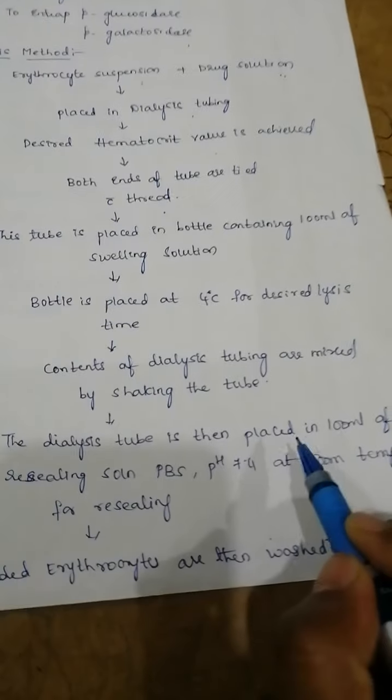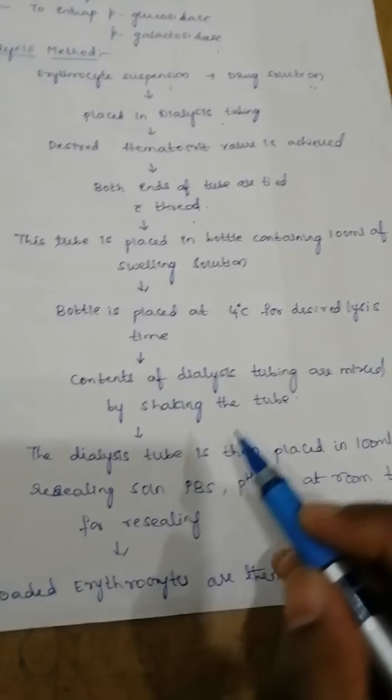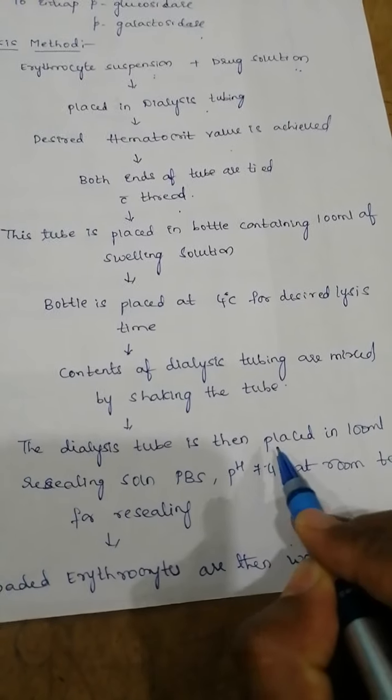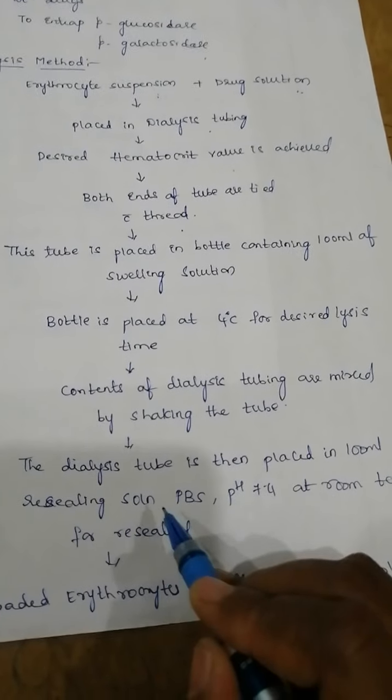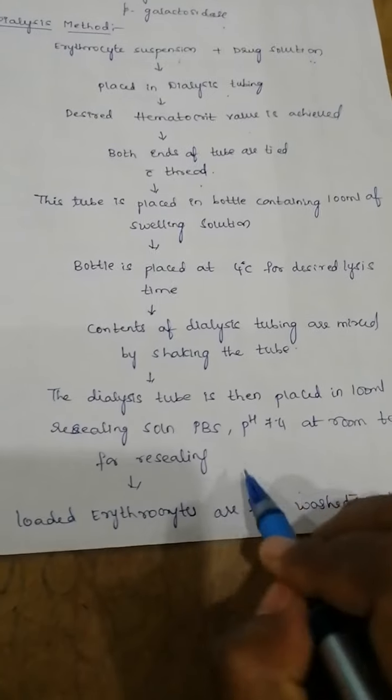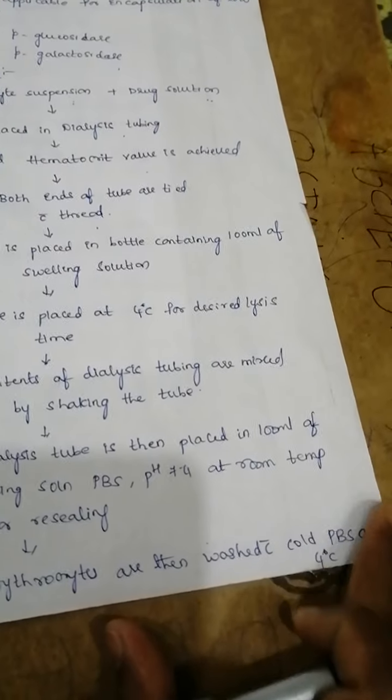The dialysis tube is then placed in 100 ml of resealing solution. So after lysing, you do the resealing. For that purpose, you again place the dialysis tube in 100 ml of resealing solution, using phosphate buffer saline at pH 7.4 at room temperature for resealing. Then the loaded erythrocytes are taken and washed with cold phosphate buffer saline at 4 degrees centigrade. Then afterwards, the cells are finally resuspended in phosphate buffer saline, and that will be directly given to your bloodstream for targeted action.